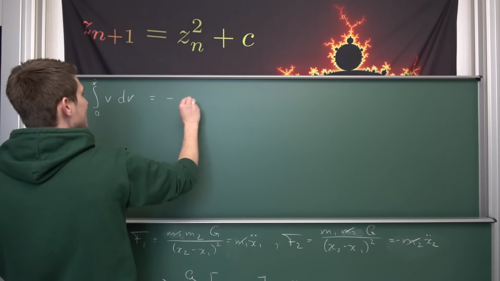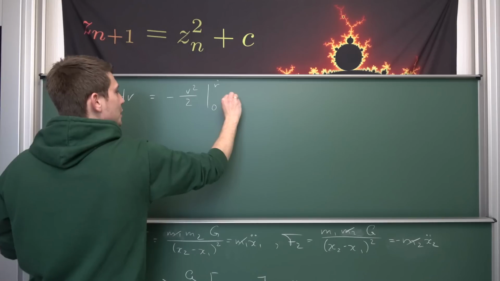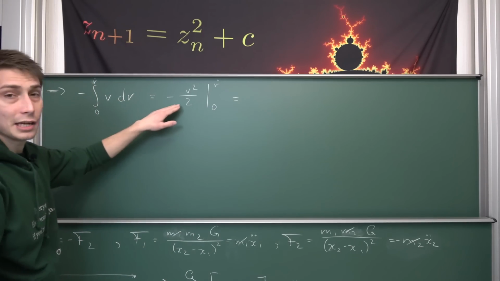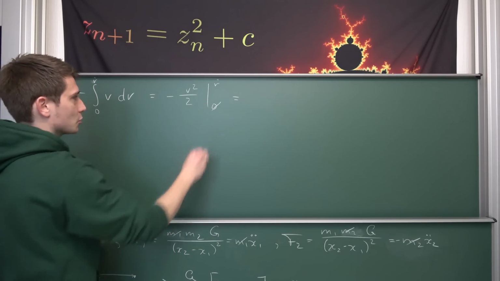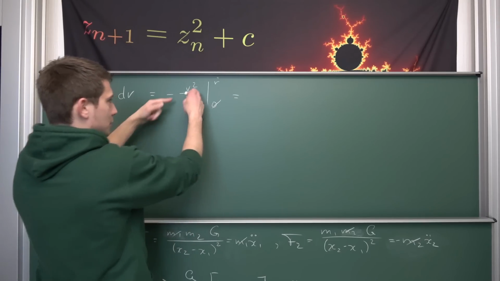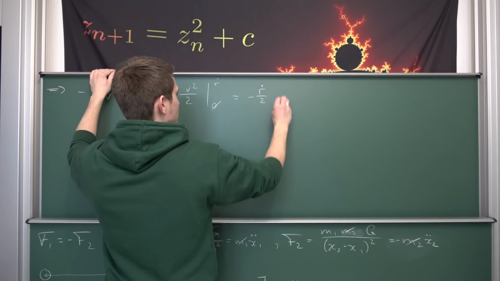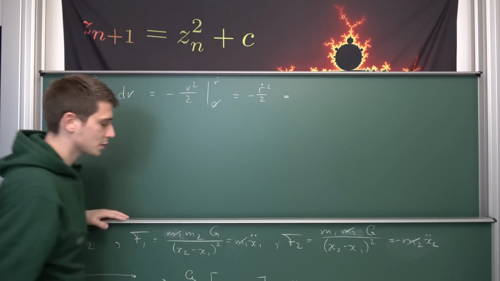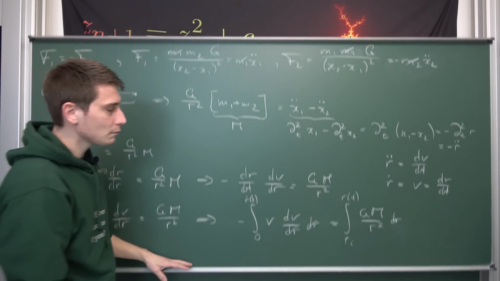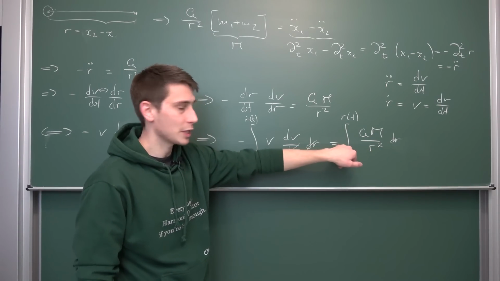This is going to give us negative v squared over 2 from 0 to r dot. Putting 0 into here, it's going to vanish. It's a simple polynomial, and putting r dot into here gives negative r dot over 2, but the whole thing squared, the r dot squared. Also, if we integrate this part right here, g times m is just a constant, so we can bring it to the outside.